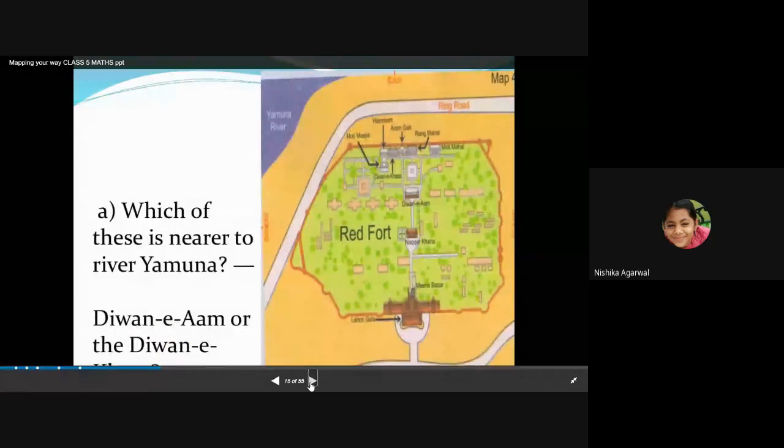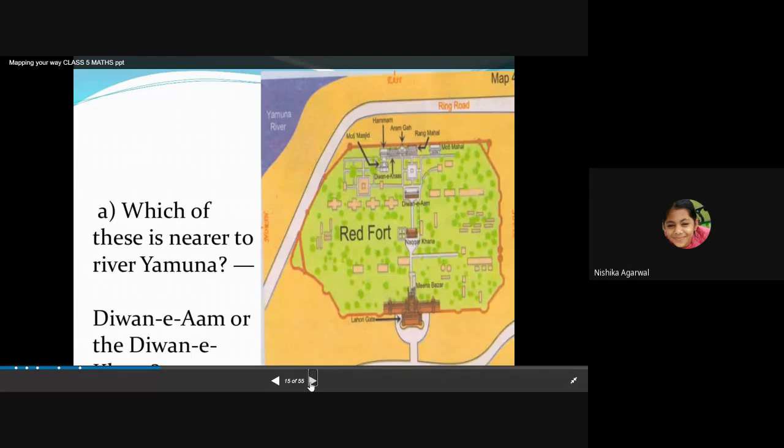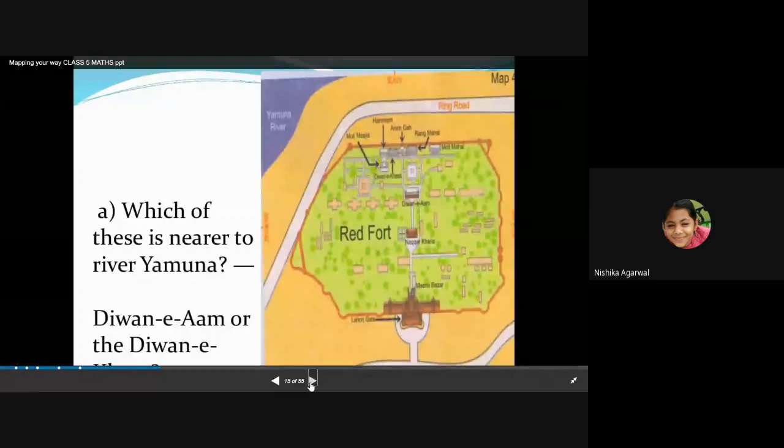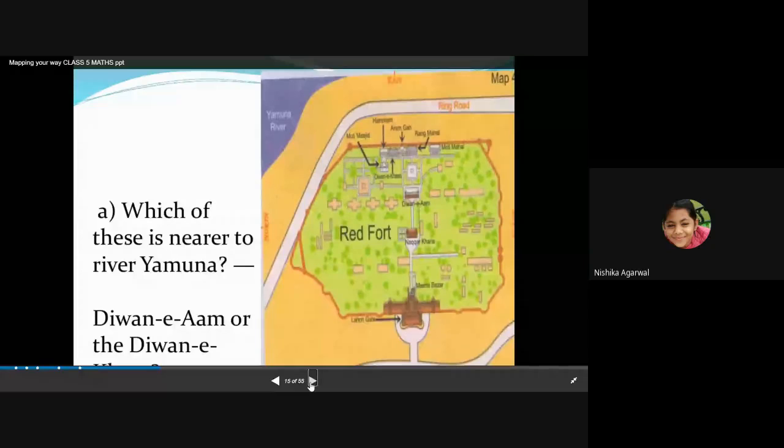Ma'am, why is it written Khas people, why is it not written important people? Yes, my dear. In early days people used to speak in Hindi and special languages, right? That's why the word Khas has been given. Khas means important. Okay.